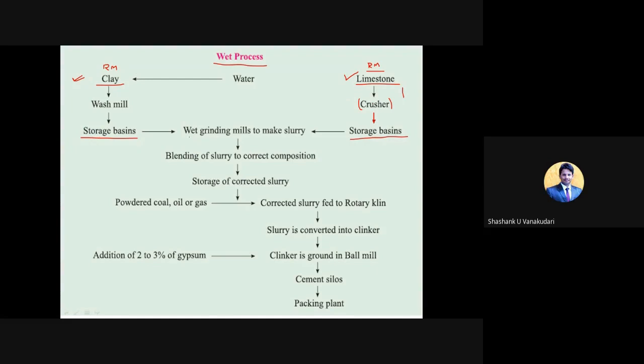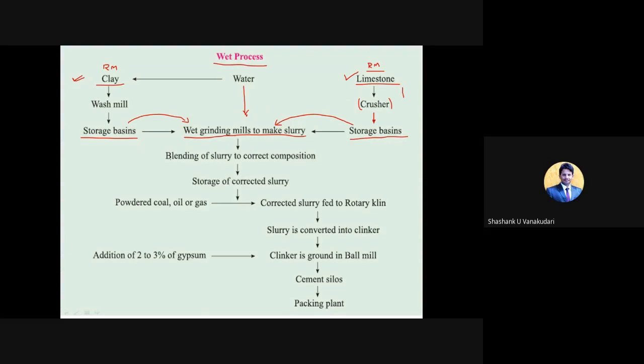And then come the wet grinding mills to make slurry. We take these materials, the clay stored in storage basins and the powder form of the limestones, and place them in a particular chamber, and then they add the required amount of water. Depending upon the proportions, they add water to these raw materials. Okay, the procedure is clear now.